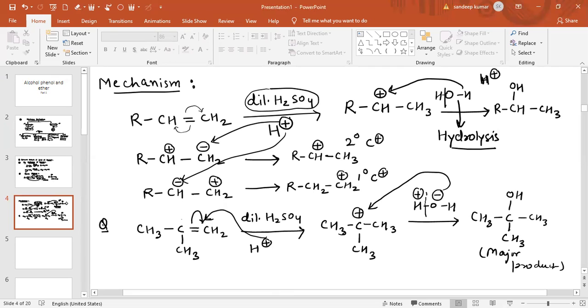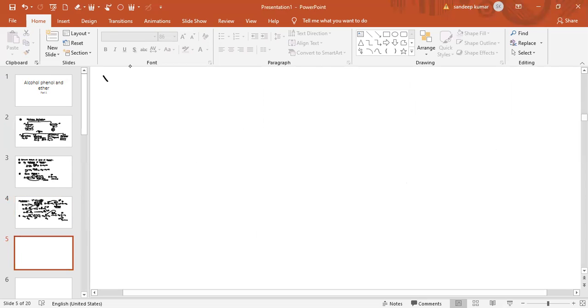In this step, what is happening? In the first step, there is a formation of carbocation. So the first step is basically the RDS step. What is RDS? RDS means a rate determining step. It means if the reaction wants to take 100% time, then out of the 100% time, 95% time it will take for the formation of the stable carbocation, which is RDS.